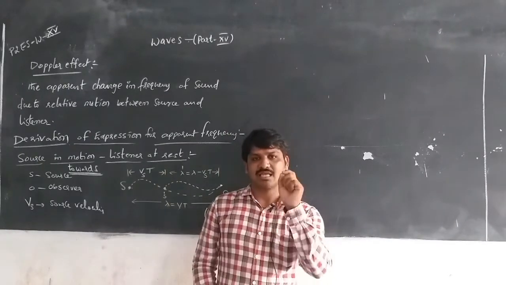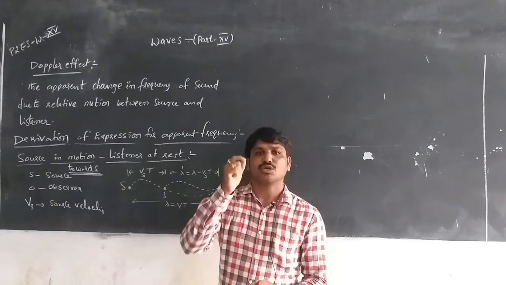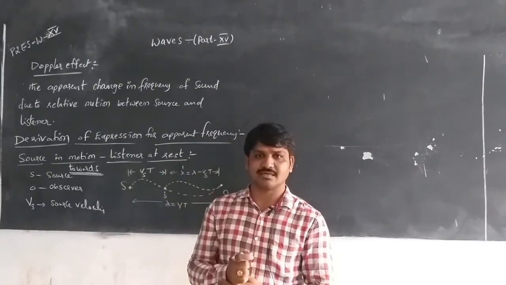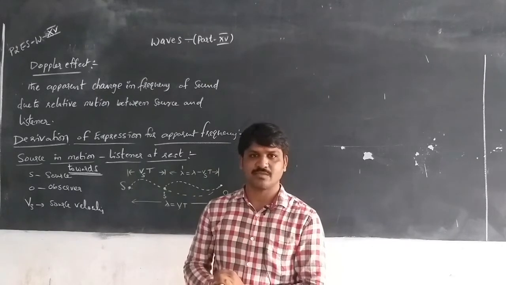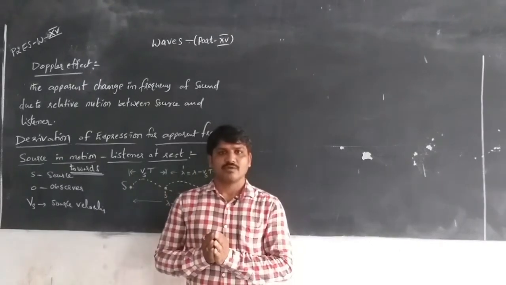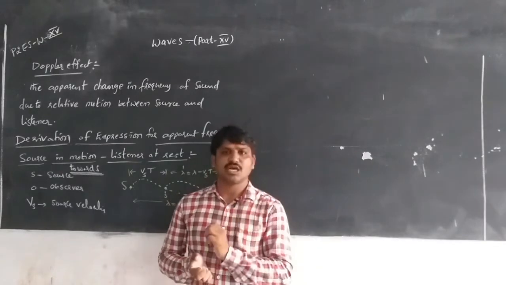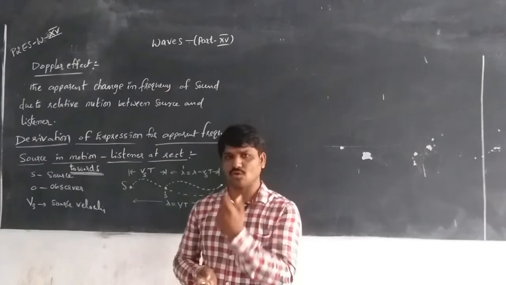That means the apparent change in frequency of sound due to relative motion between the source and the listener or observer is called the Doppler effect. When we are standing on a railway platform and the train blows a horn while approaching us, we hear the frequency of sound more and more.